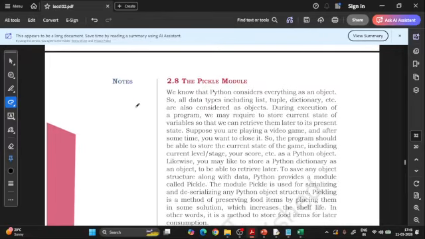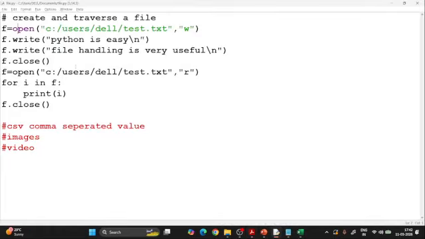And now it's time for the most important topic, that is called the Pickle module. That's the reason you just have to be there, because the Pickle module is too important for you people, because in examination it will be 95 to 98% chances or 100% chances this Pickle module will be there in your examinations. So let me go with the Pickle module again with the practicals first, and then we will go to your theory. Now you are able to see how easy is your computer science if you are going with the practicals.